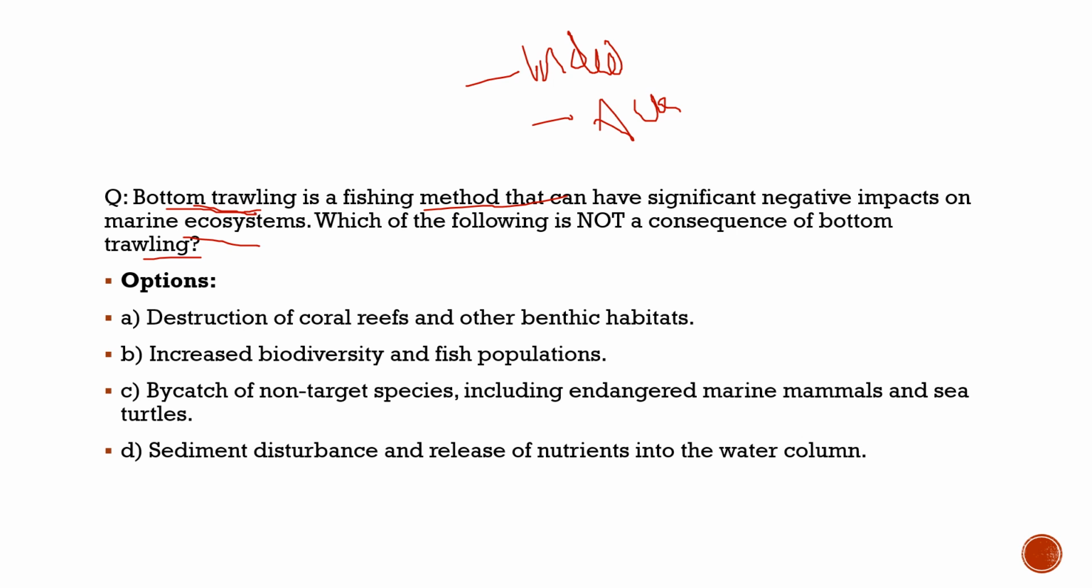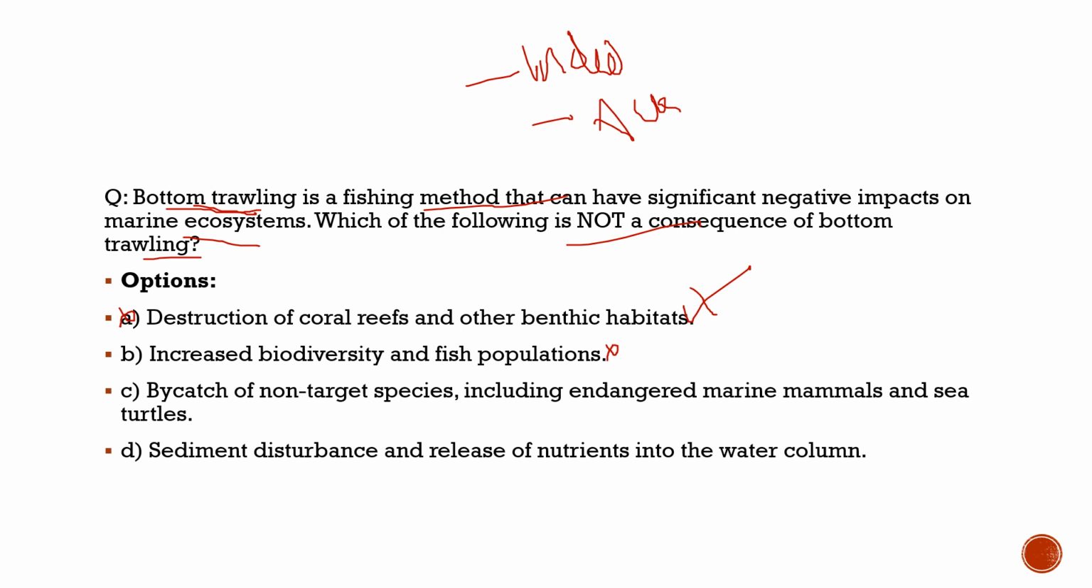Let us see what the question says. Bottom trawling is a fishing method that can have a significant negative impact on the marine ecosystem. Which of the following is not a consequence of bottom trawling? First statement, destruction of coral reefs and other benthic habitats. 100% correct. It is an impact of bottom trawling. But with respect to this question, it is totally incorrect. Second statement, increased biodiversity and fish population, totally incorrect with respect to bottom trawling, because of bottom trawling, biodiversity is reduced and the fish population also gets reduced. It also gets impacted very badly.